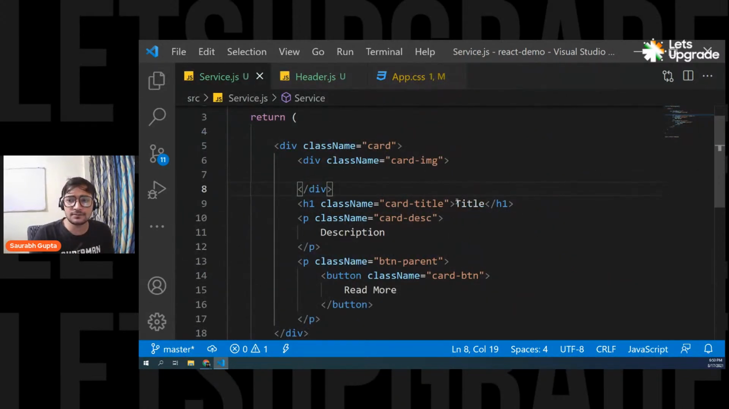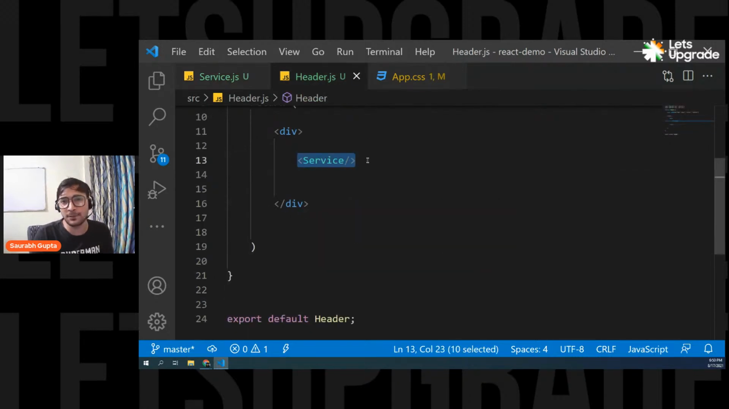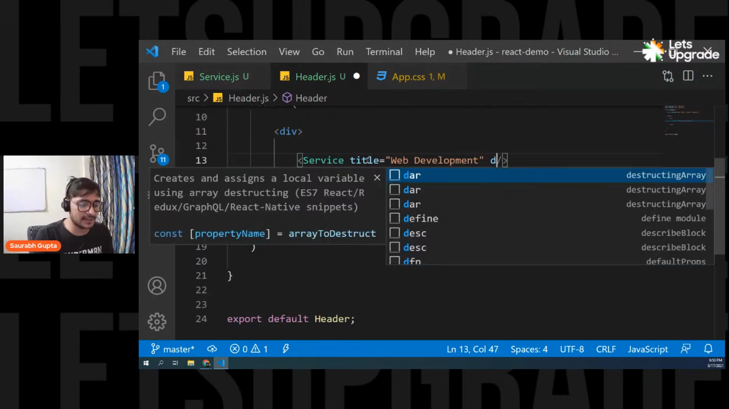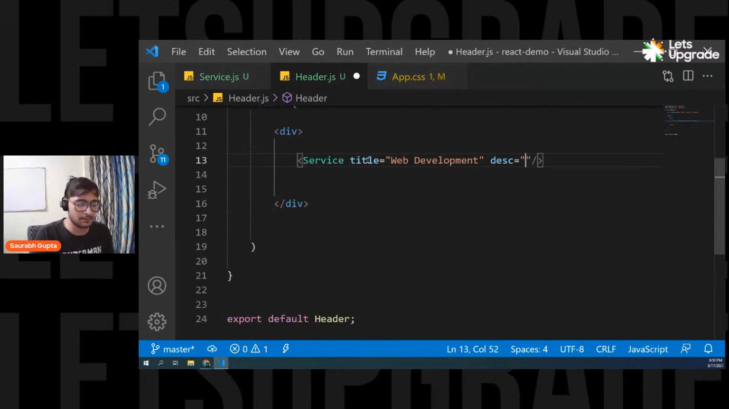Okay. Now, guys, everyone, please focus. What I want is, I don't want to write this title and description. So wherever I'm using this service, I want to pass some props. Let's pass title equals, for example, web development, and description equals, in future we'll pass some real data, don't worry, but right now let's pass dummy data. Image also we'll pass, but don't worry about it. Right now, let's pass these two things: title and description.